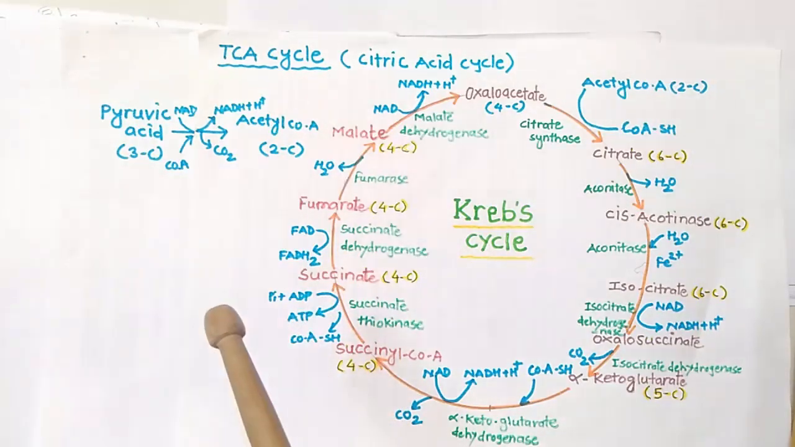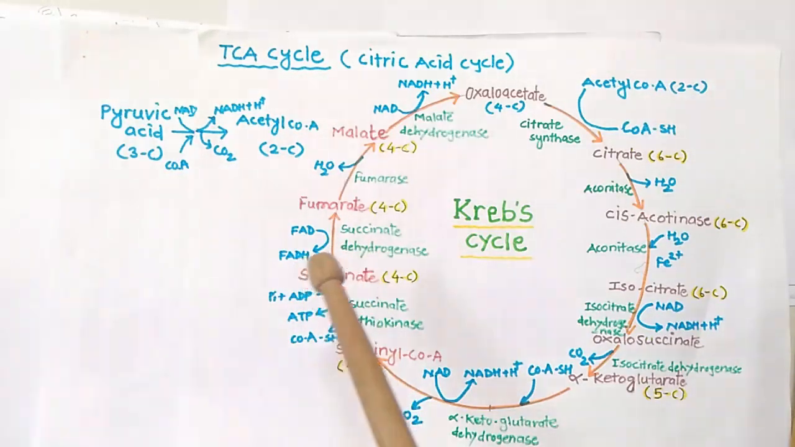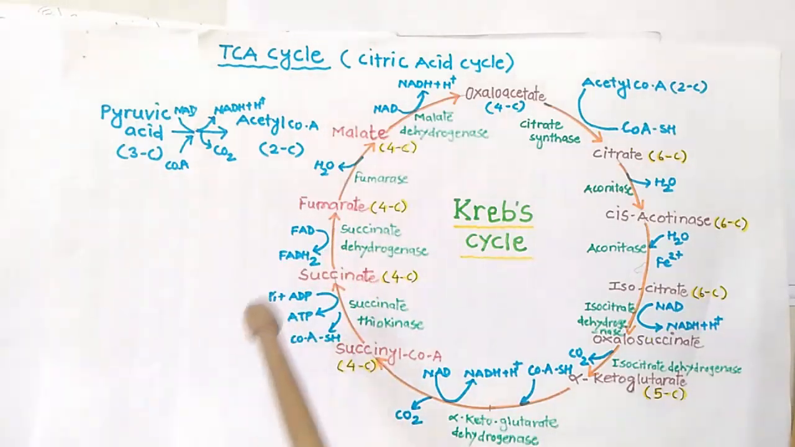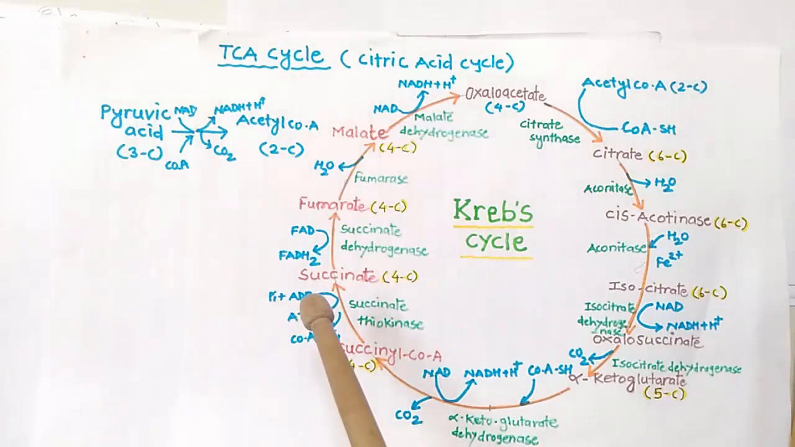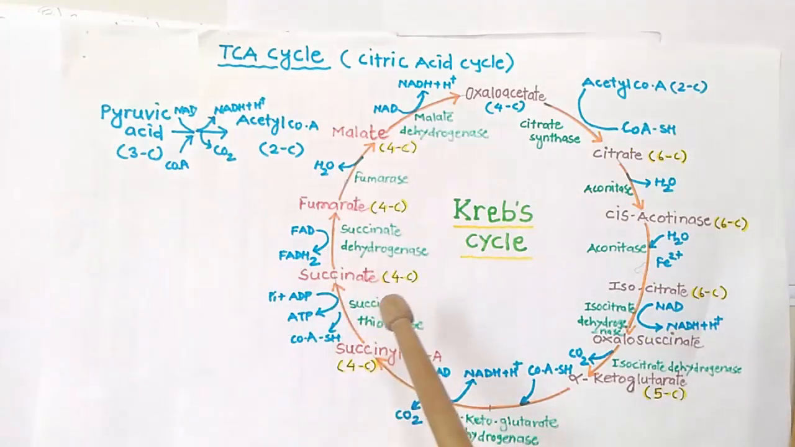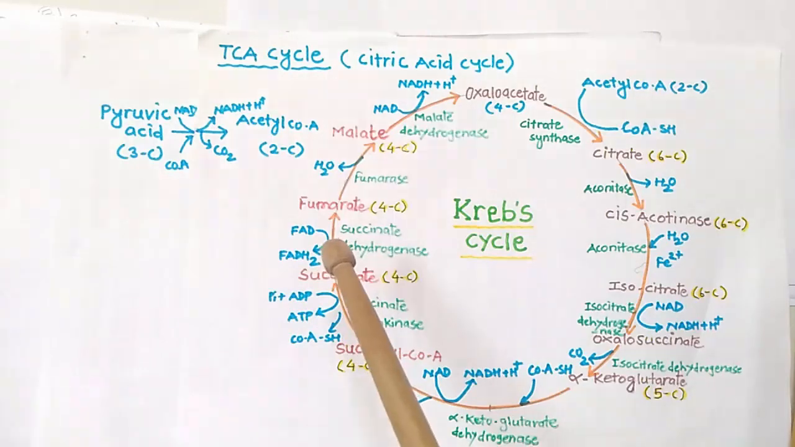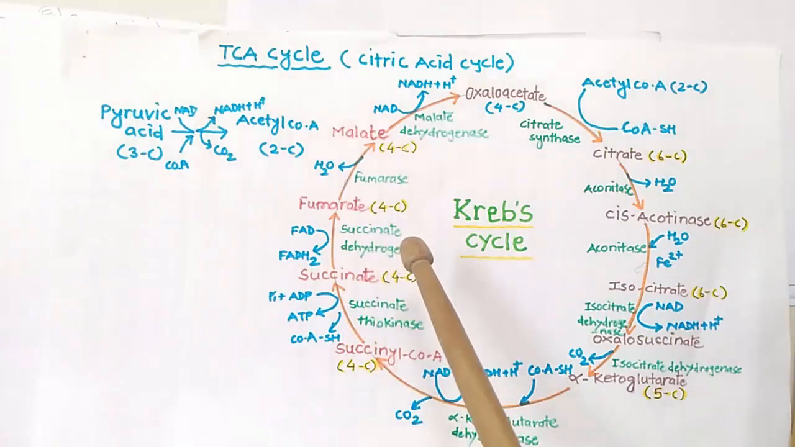Now this succinate undergoes dehydrogenation in presence of succinate dehydrogenase, and the hydrogens which are given out, actually it is an oxidation. So these two hydrogens will be taken out by FAD and it is converted into FADH2 molecules, and this succinate is converted into fumarate. Again it is a 4 carbon compound.